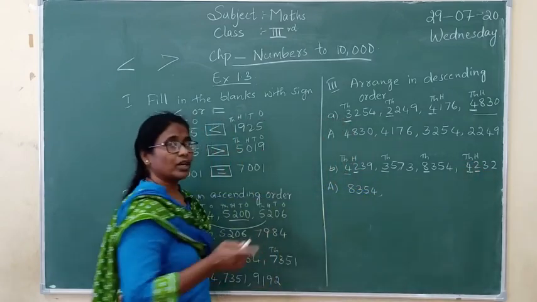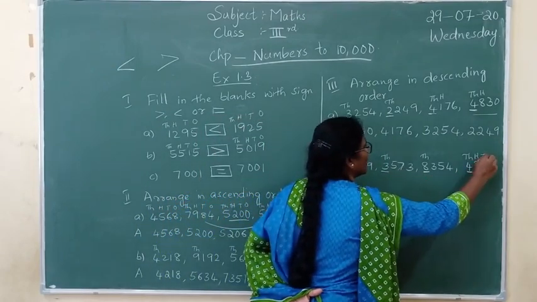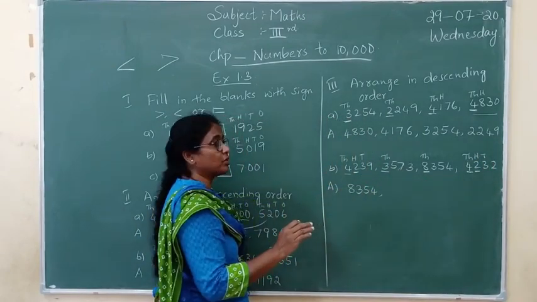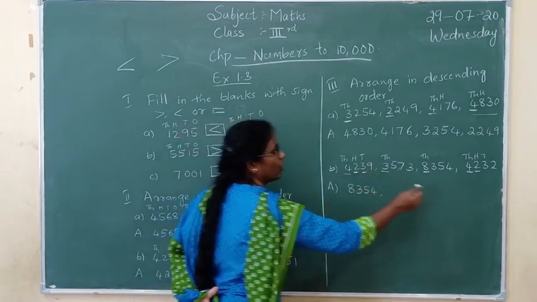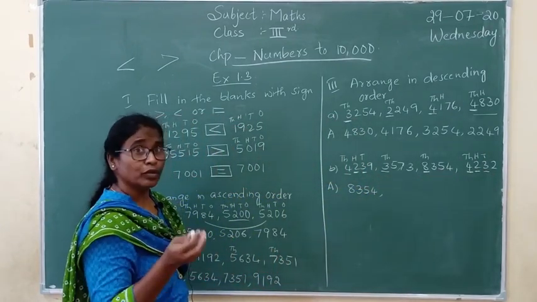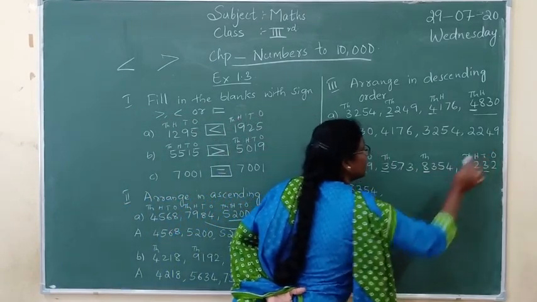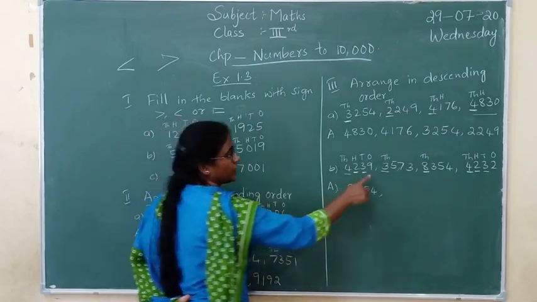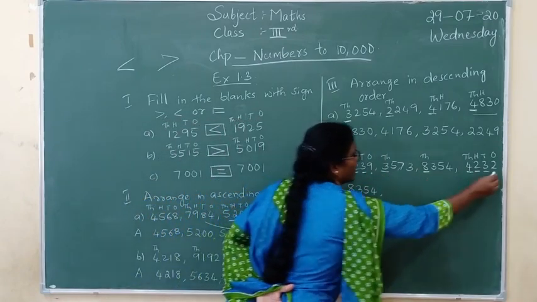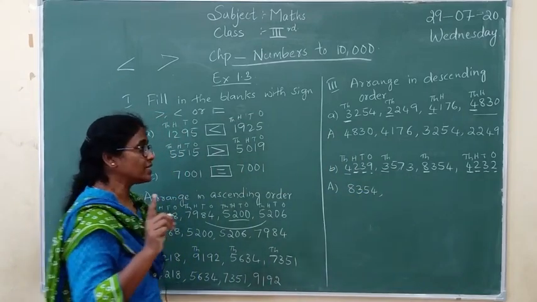Okay. Now come to the next place, that is tens. Again there is the same number, children. See, again we are having 3 over here. So what to do? We are going to go for the ones place. In the ones place we are having 9 and here we are having 2. So which is the highest one? 9 or 2? It is 9.